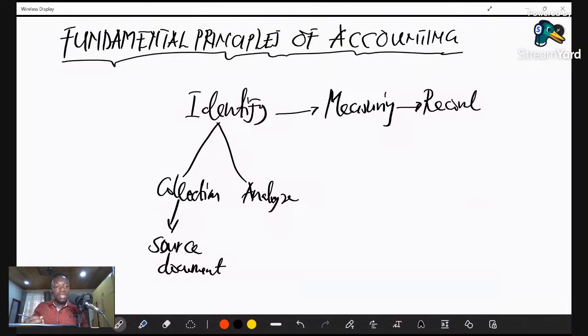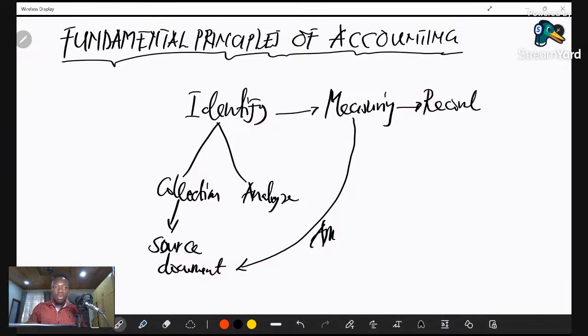So after the identification stage, the next step is to talk about the measuring stage. So now, you went to the bank and deposited that money into the bank account. You ask yourself, what was the amount that you went in to deposit? Once we know the amount, that becomes the measuring stage. Those amounts will also be found on the source document. That is the amount part that we are talking about.